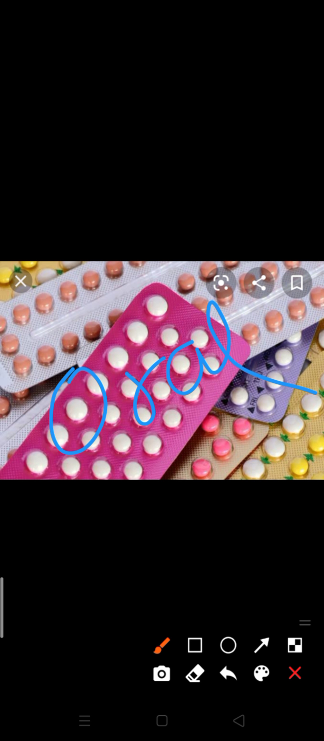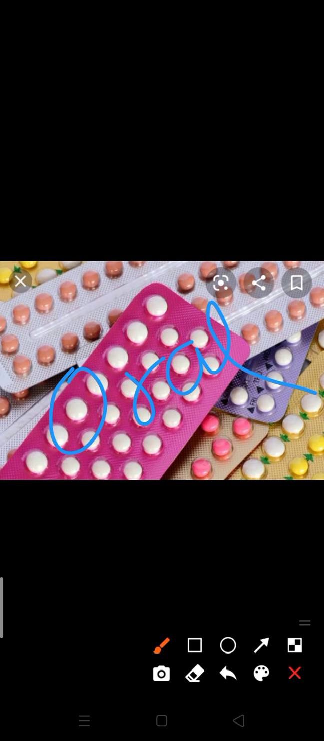The oral pills contain several hormones which stop the release of ova into the oviduct. Okay, that's why it's known as the oral contraceptive, and generally we use OC for this word. Clear? This is a very effective method of preventing pregnancy. But it has some unpleasant side effects also: the body becomes very weak, or sometimes hormonal balance is also disturbed by these pills.